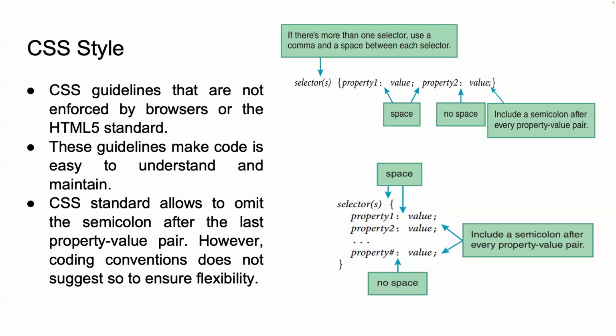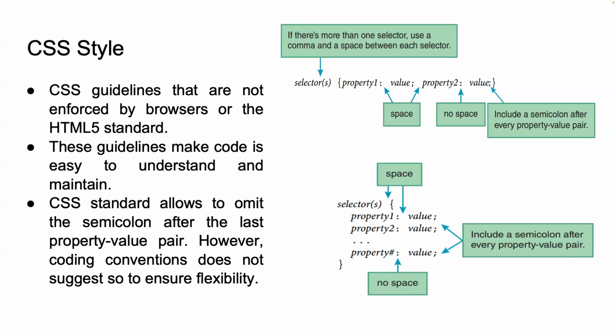A CSS rule is a set of instructions that tell the browser how to style specific HTML elements. Understanding the correct syntax for writing a CSS rule is essential for effective styling. The basic CSS rule consists of a selector followed by a declaration block. The declaration block is enclosed in curly braces and contains one or more property-value pairs.